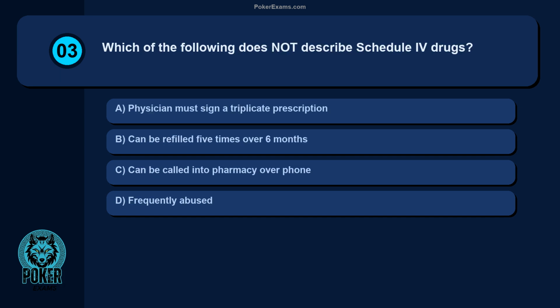Question 3. Which of the following does not describe Schedule IV drugs? Physician must sign a triplicate prescription. Can be refilled 5 times over 6 months. Can be called into pharmacy over phone. Frequently abused.